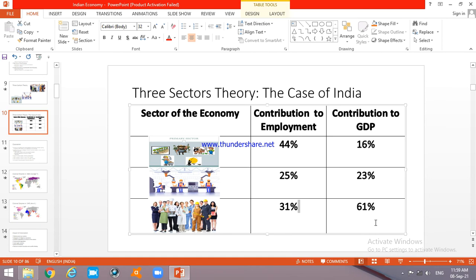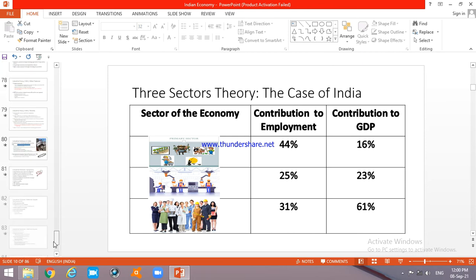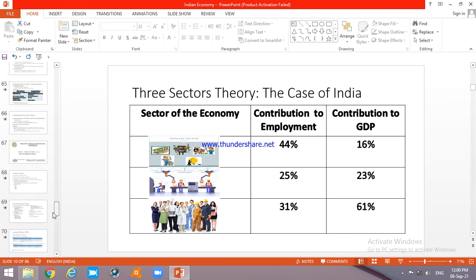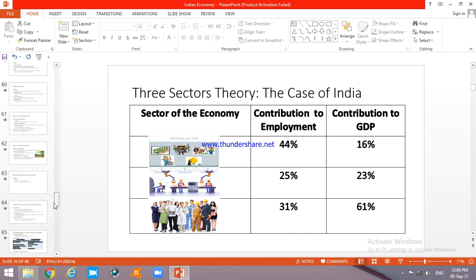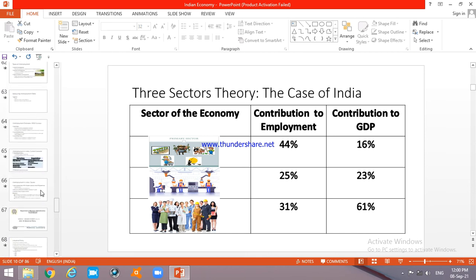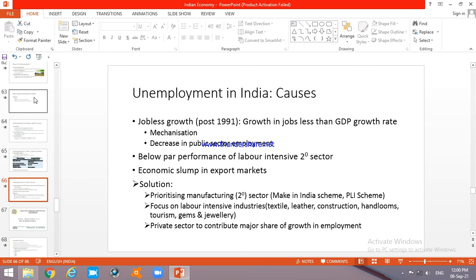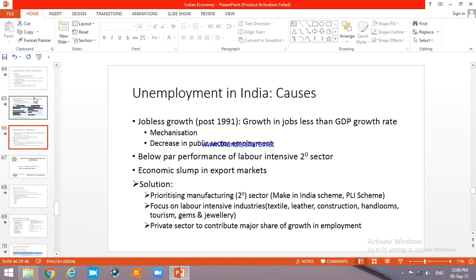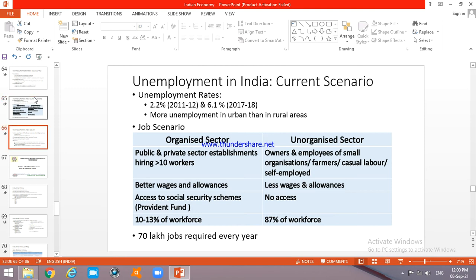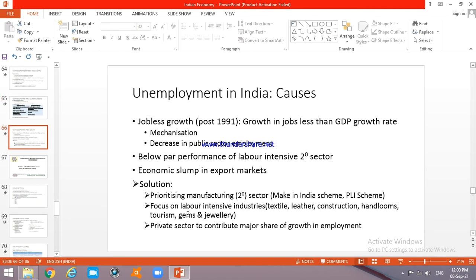So they are contributing more to the GDP, but not as much to employment, right? What basically happened was that there was a growth in the service sector, and also to an extent in the manufacturing sector. So there was growth in GDP, but there was not an equivalent growth in the number of jobs generated in the economy, right? So this is another issue which happened.